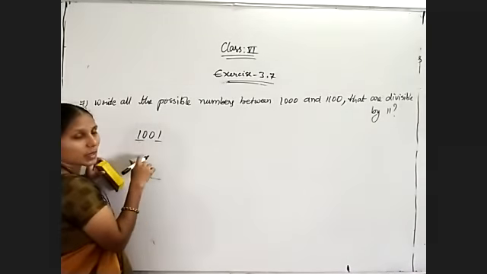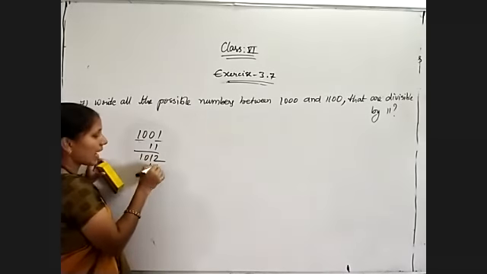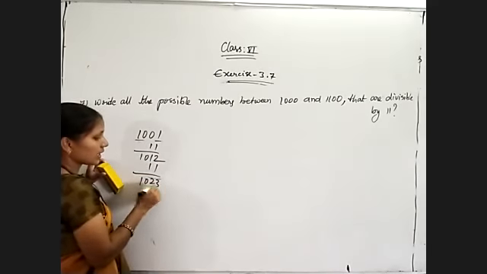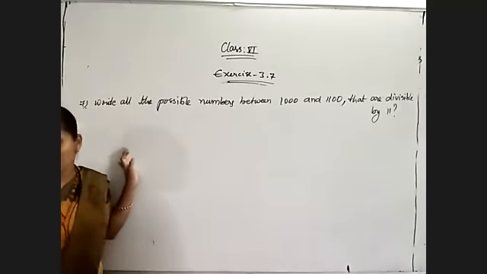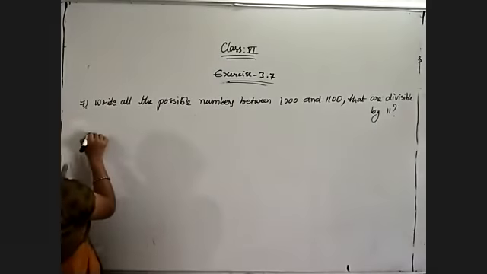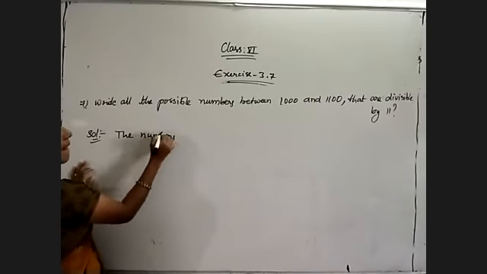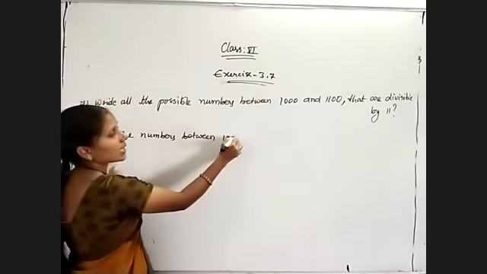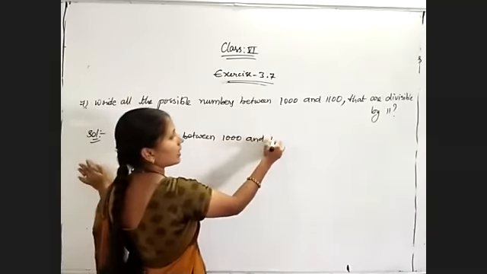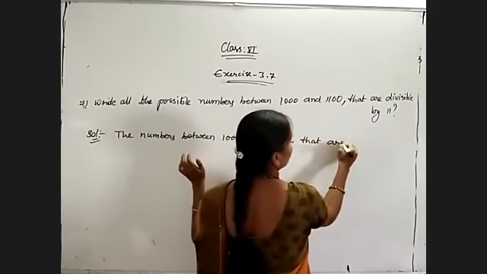Then the next number will be, add 11, 1012. Again add 11, 1023, like this. So like that, till 1100 we must write. The smallest number first, so the solution. The numbers between 1000 and 1100 that are divisible by 11 are